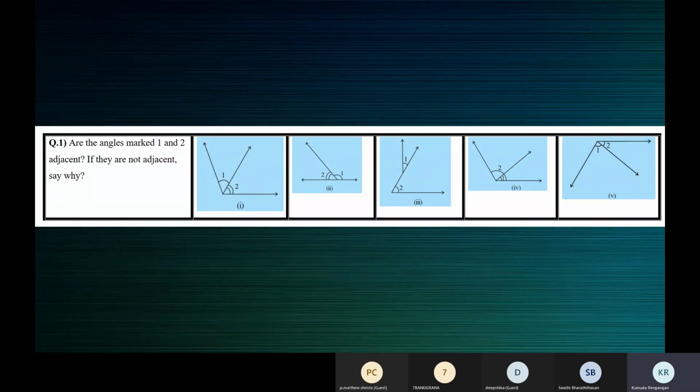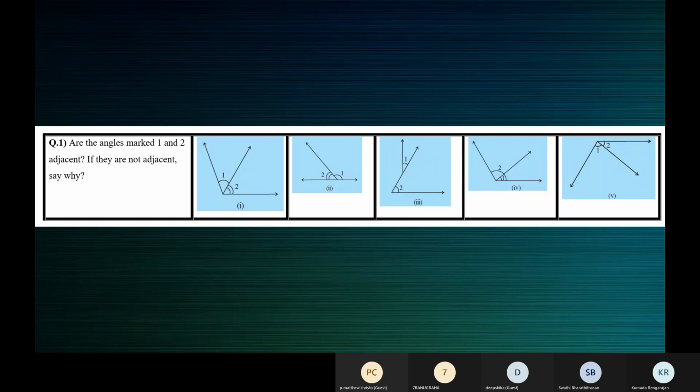Yes, Matthew, tell me. What do we mean by adjacent angles? What are the three conditions that must be satisfied if two angles are adjacent angles? Again, adjacent angles is about two angles. It's not about three or four angles. Adjacent angles is only about two angles. Two angles are said to be adjacent angles if, Matthew, tell me one point.